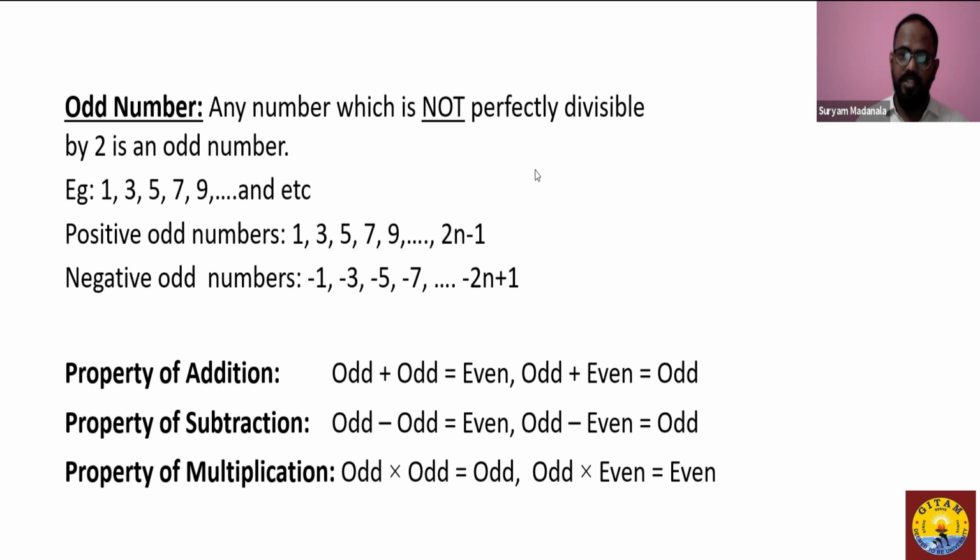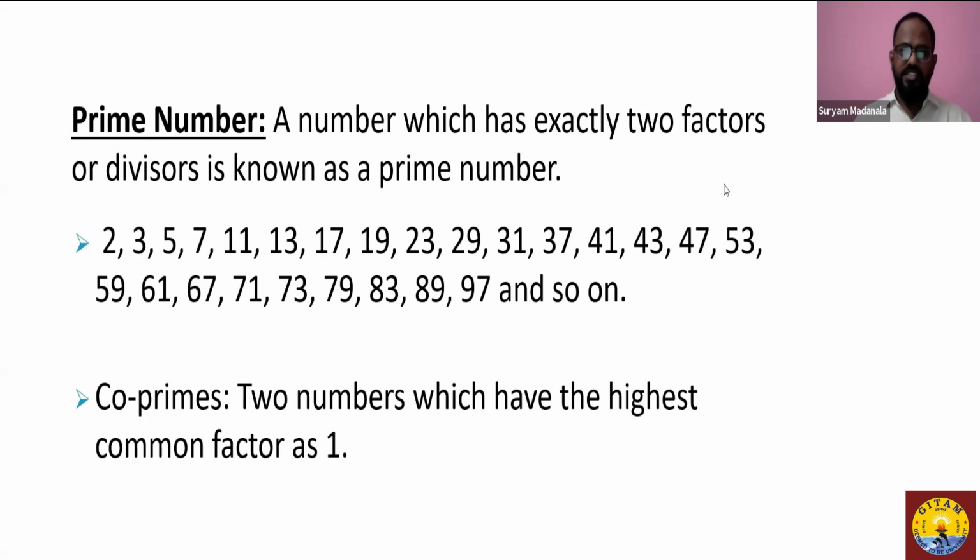Now, one more classification of an integer, that's prime number. Yes, this is a type of integer again. A number which has exactly two factors or divisors is known as a prime number. Listed below are all the prime numbers. Now, let me try to define this with an example.